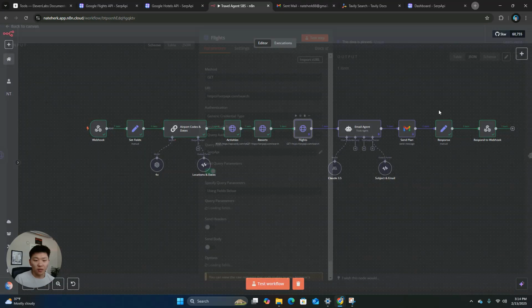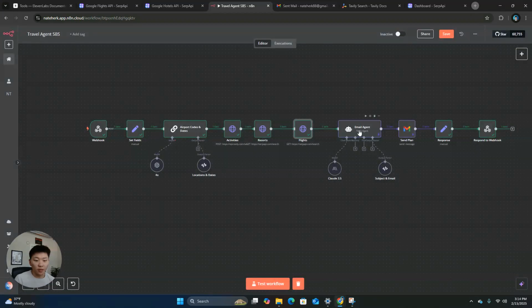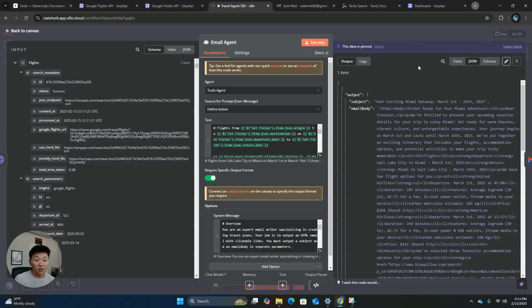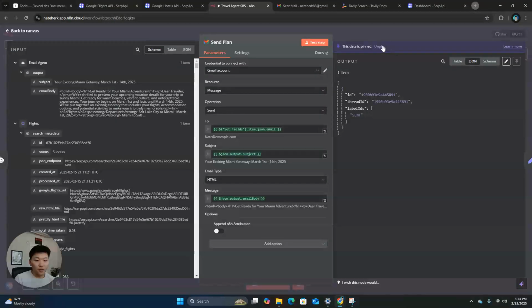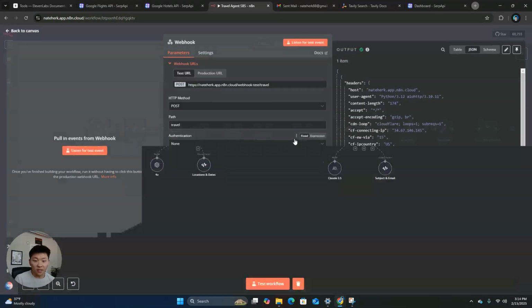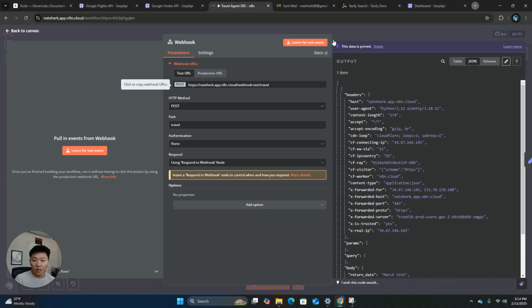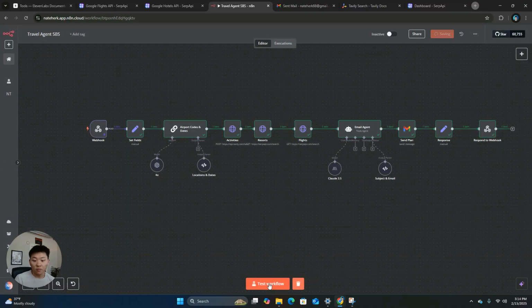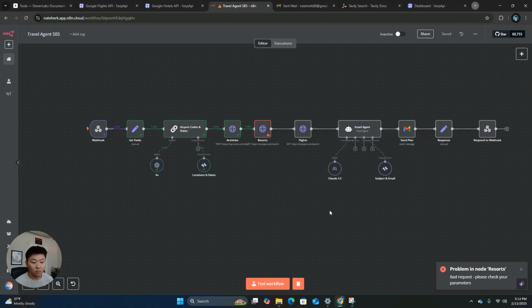So what I'm gonna do is unpin all this, and we're gonna make fresh calls, fresh email, and we're just going to pin this because this is the voice that we just sent over, and just test this workflow now. So setting fields, grabbing codes, hitting activities, resorts, flights. Oh, so we got an issue in resorts. Let's take a look.